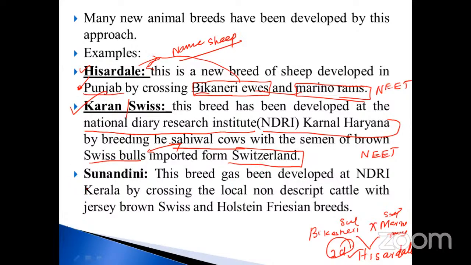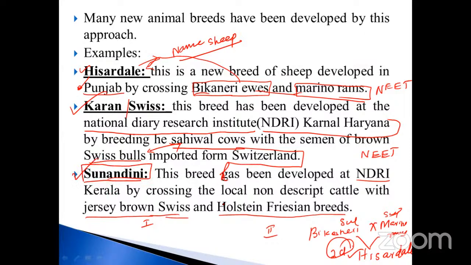Another one is called Sunandini. This breed has been developed at NDRI, in Kerala, by crossing the local non-descript cattle with the Jersey, Brown Swiss, and Holstein Friesian breeds. This is the second one. Crossing these, you will get Sunandini. So this is also another breed example.